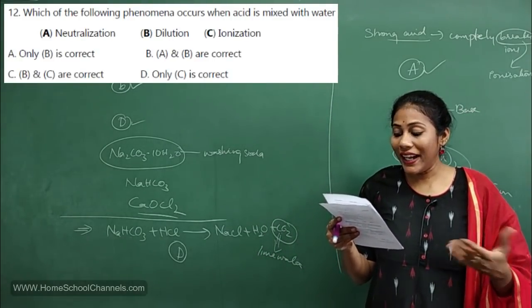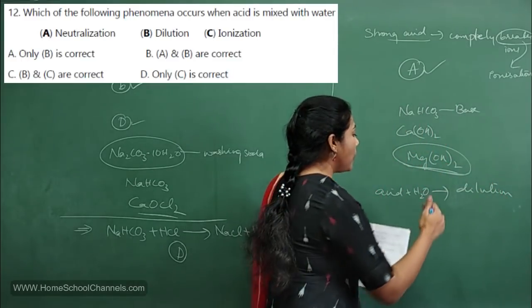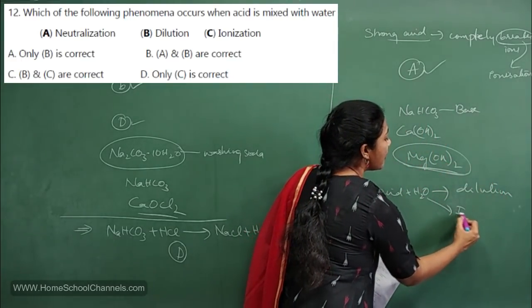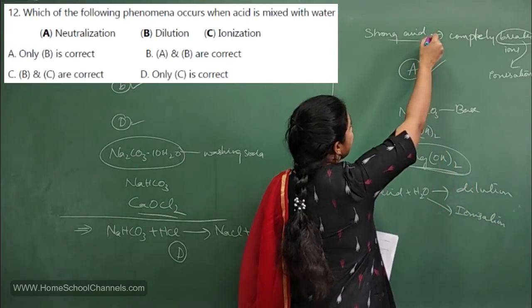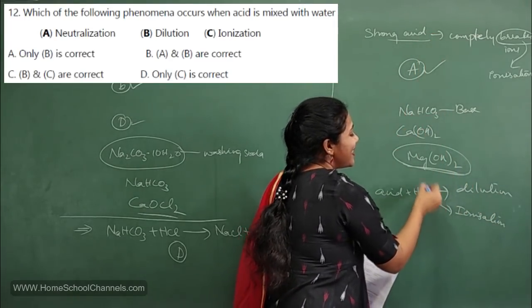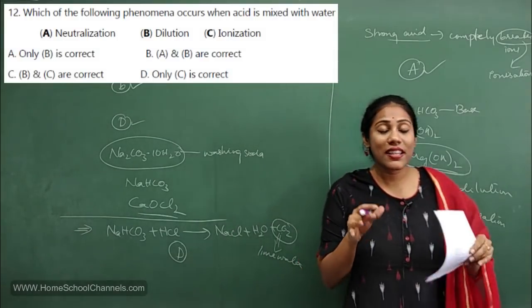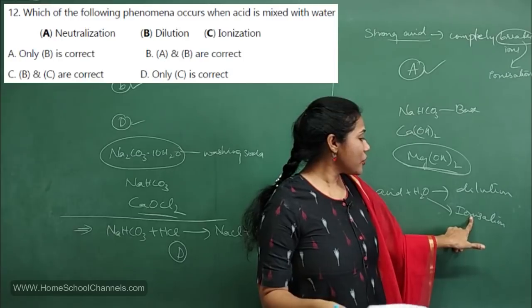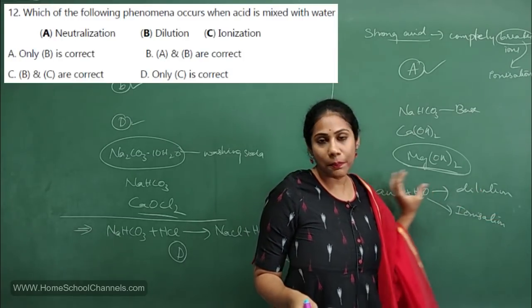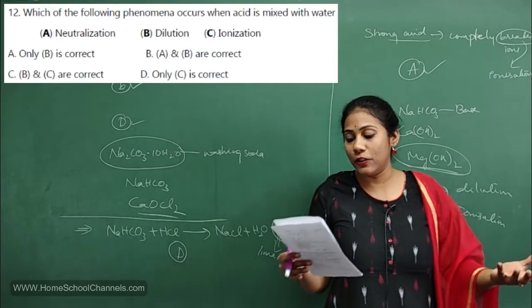And when acid is mixed with water, you will also observe a process, ionization. Just now we have discussed this in the previous question, right? Whenever acids go into water, acids break down in the form of ions. So here ionization you will observe, as well as the process itself we will call dilution.